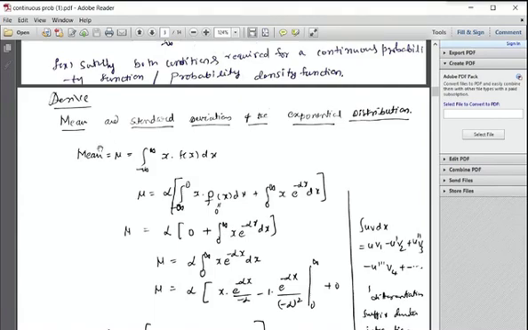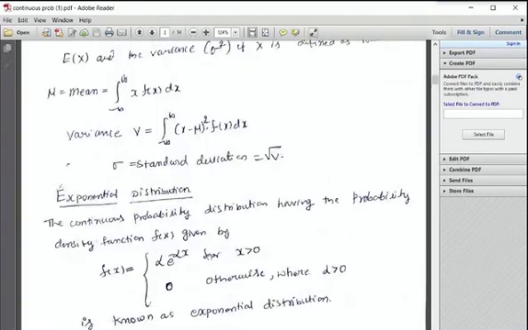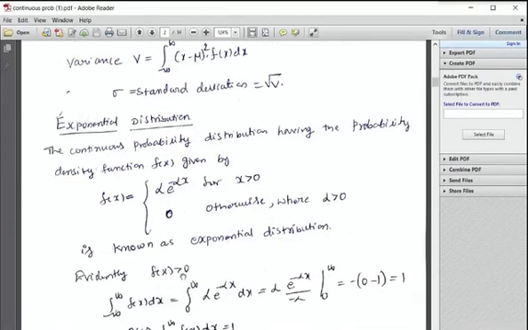Next, derive the mean and standard deviation of the exponential distribution. What is the mean and standard deviation of the exponential distribution? Now we come back to the definition. What is the mean? Mean equal to mu, that is equal to the integral from minus infinity to infinity of x into f of x dx. But what is f of x in the exponential distribution? For x greater than 0, alpha e power minus alpha x, 0 otherwise, correct?